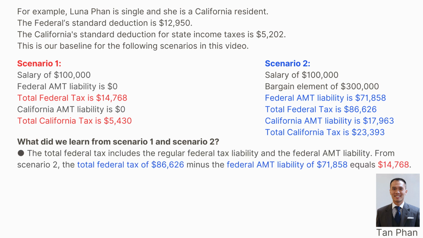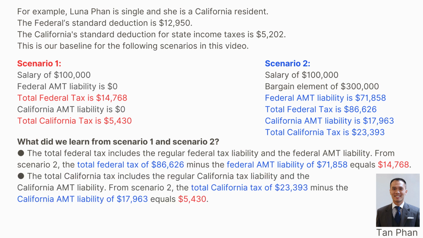What did we learn from scenario 1 and 2? The total federal tax includes the regular federal tax liability and the federal AMT liability. From scenario 2, the total federal tax of $86,626 minus the federal AMT liability of $71,858 equals $14,768.